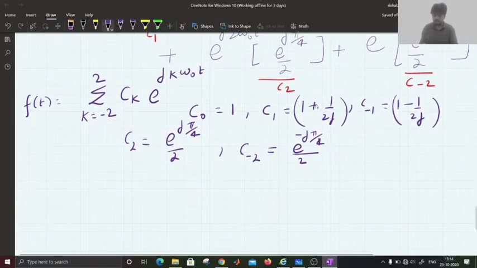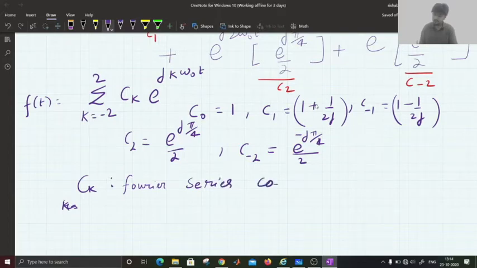These are the Fourier series coefficients, all the ck values.